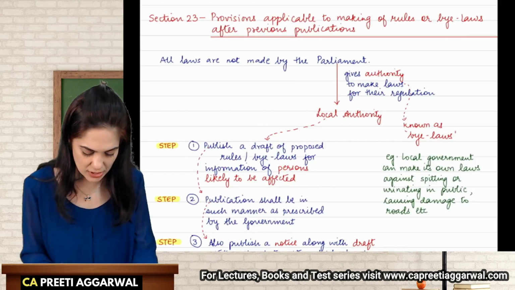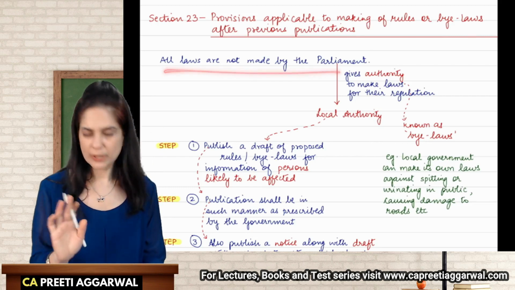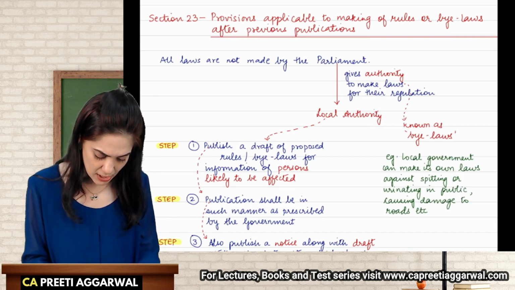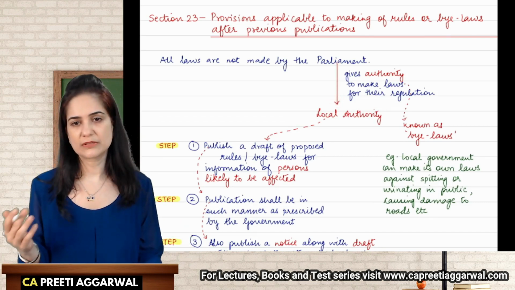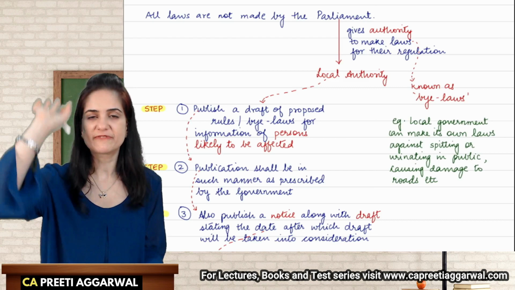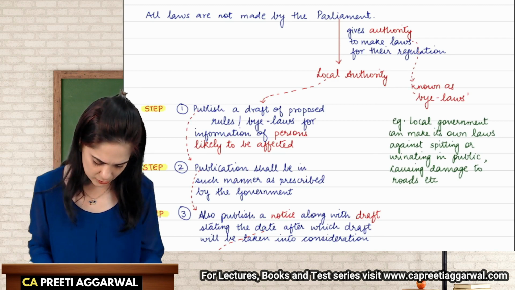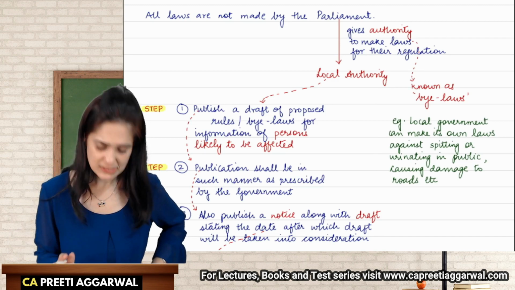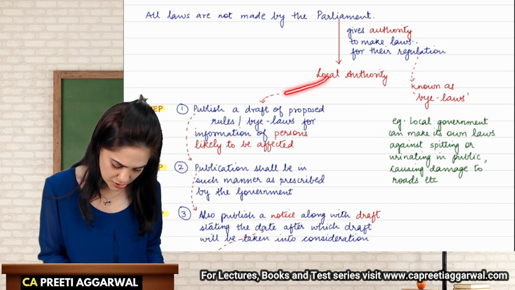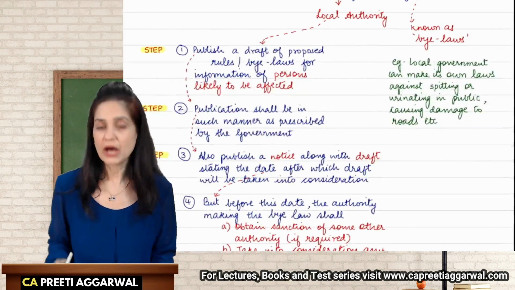That is because, students, you need proper notes for that. See, all laws are not made by parliament. There are certain laws which are made by the local authorities, that is the municipality. We give authority to the local authority to make laws for their regulation. These are known as bylaws. Like, you cannot spit, I will put a 5,000 fine. Those rules can be made by the municipality or at the local level, the local authority. Now, in case I want to make certain changes or introduce something, we need to publish a draft of the proposed rules or bylaws for information of the persons likely to be affected.